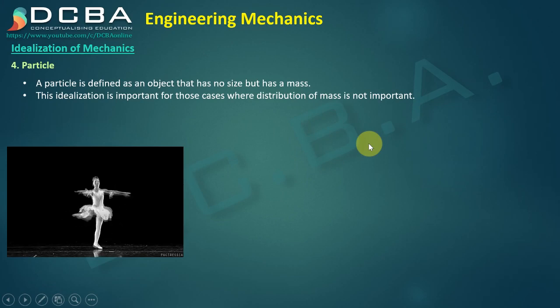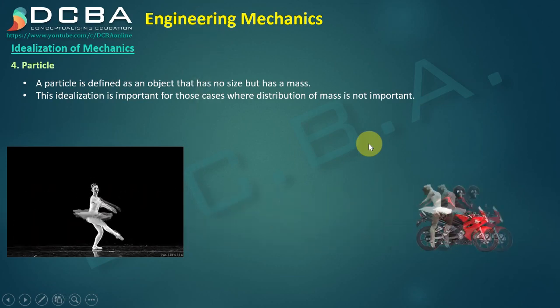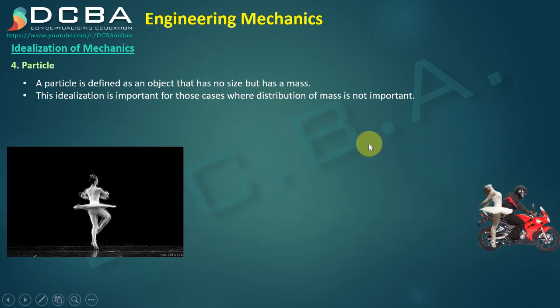But consider the same ballerina sitting on a motorcycle and going ahead. In this case, it does not matter whether her hands are folded in or whether her hands are spread out. The velocity will be the same throughout the body, and what is only important here is the mass of that ballerina. For example, when she is sitting on the bike, I want to know what is the momentum of her.